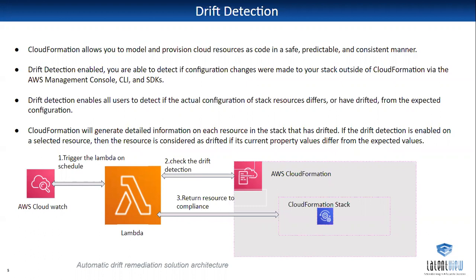So we can do it in an automated way to find out what has changed in those particular resources. For that, we have drift detection. Drift detection is mainly used to find out which resources were recently changed or updated. We can schedule it through a Lambda function and find out if any resources were updated, modified, or deleted. For that, the drift detection concept is very helpful.